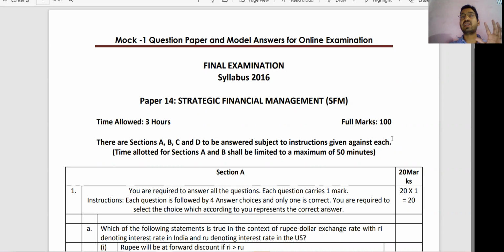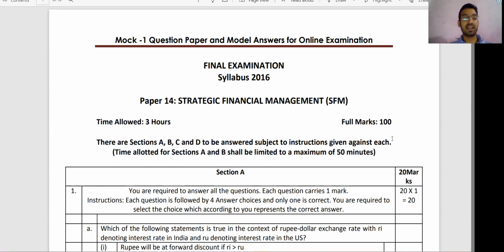Earlier, the practical questions were mostly MCQ based. We had to solve only in the rough sheet, but nowadays we have to purely calculate, and all the tables have been given by the institute itself. We have to solve according to the given table. So in this video I will try to cover all the questions arising in the mind of a CMA student after the release of the mock test paper.